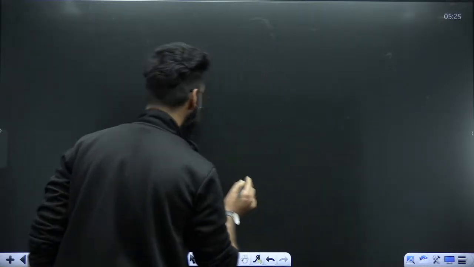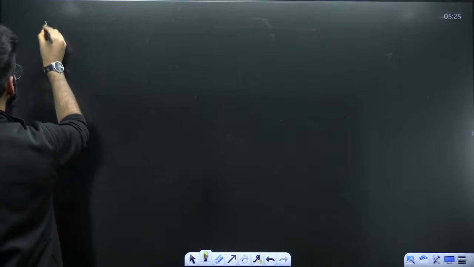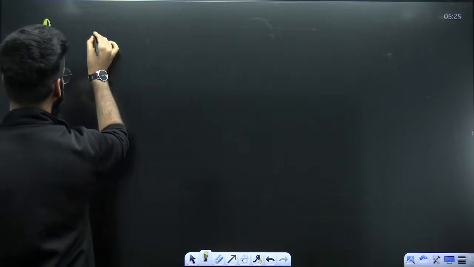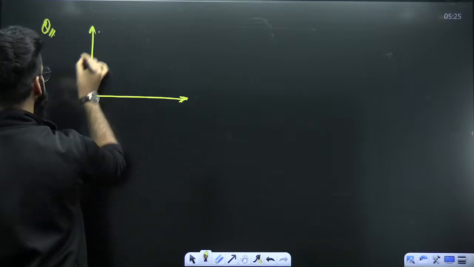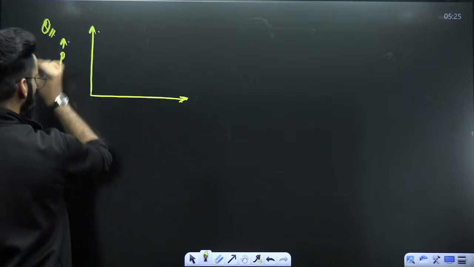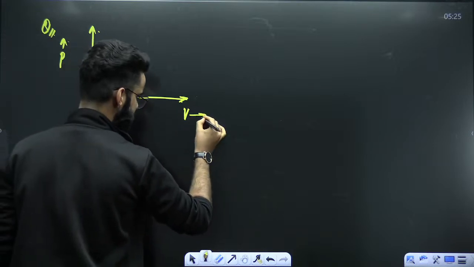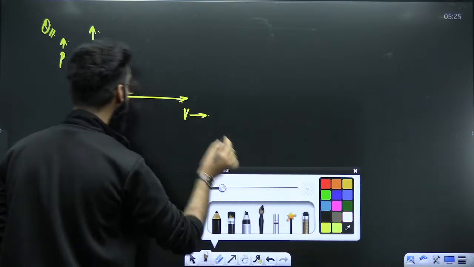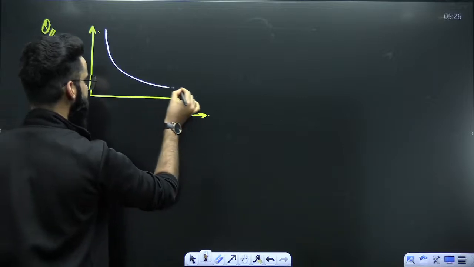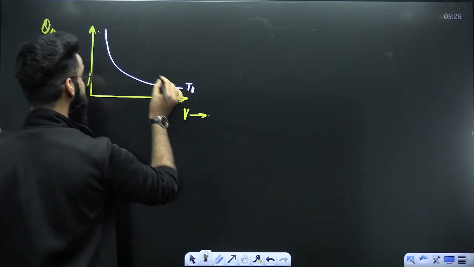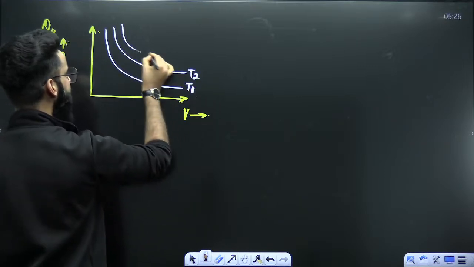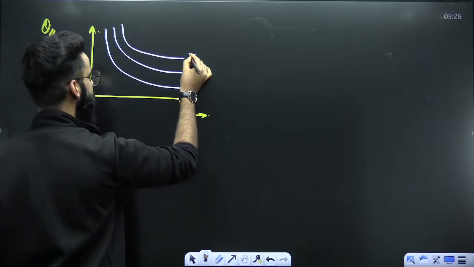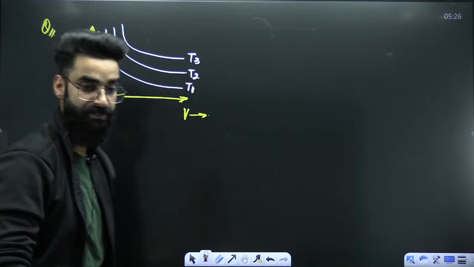Related to the graphs only. There can be one question asked from the graphs itself. From the graph only, there can be one question asked. For example, you are given certain graphs like this. Let's say I'm plotting pressure along the y-axis, volume along the x-axis, right? Let's say there are 3 isotherms given to us. This one is made at temperature T1, this one at temperature T2, and this one at temperature T3. These are 3 isotherms which are given to us.